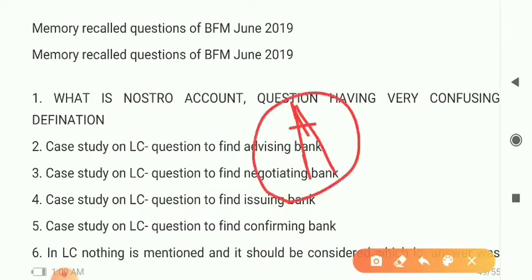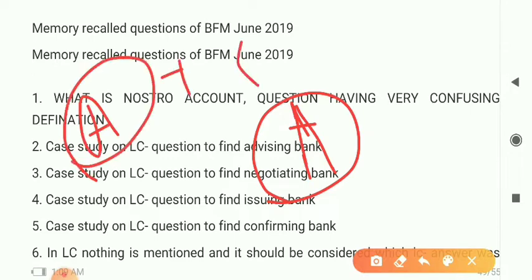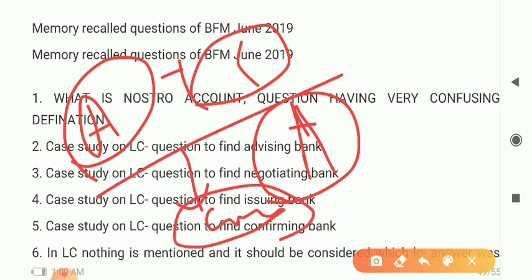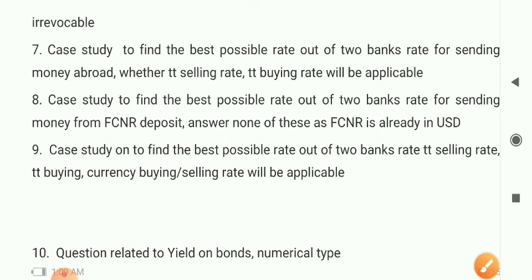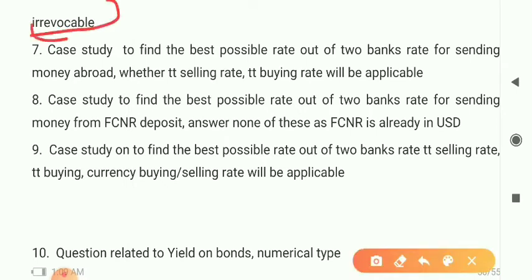So this is very important with respect to module A. As we have already discussed, in this short period of time you should focus on module A and module C, which are more theoretical, and those will be your short questions, right? So you can easily cover it. So next one will be irrevocable. See, if nothing is mentioned, that will be irrevocable. अगर कुछ mention ही नहीं हुआ होगा, then it will be irrevocable.